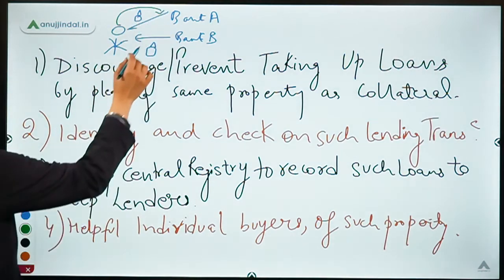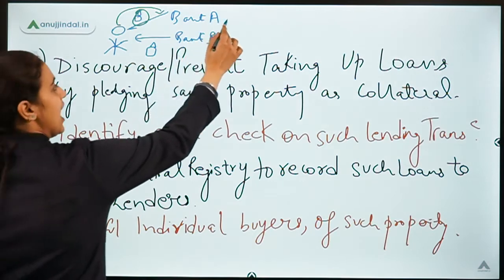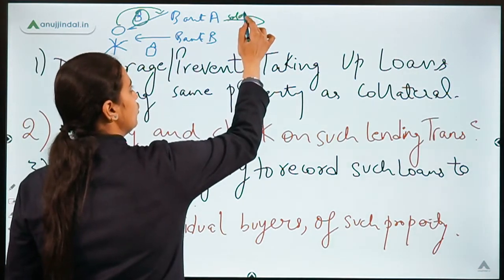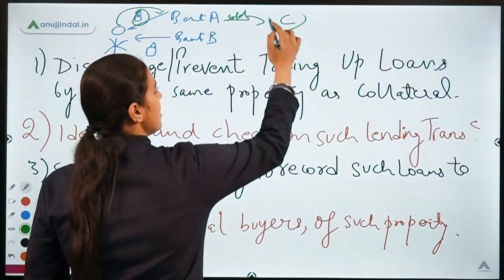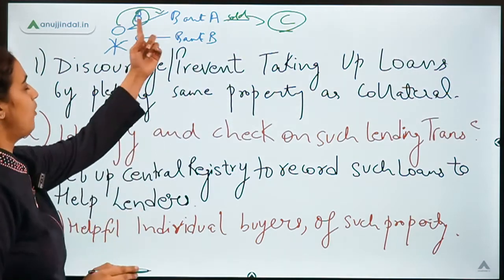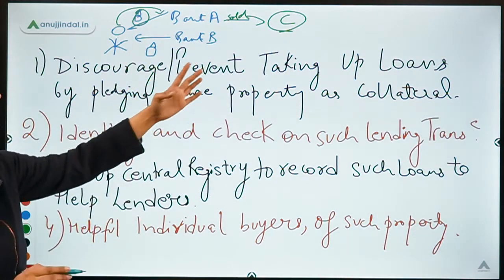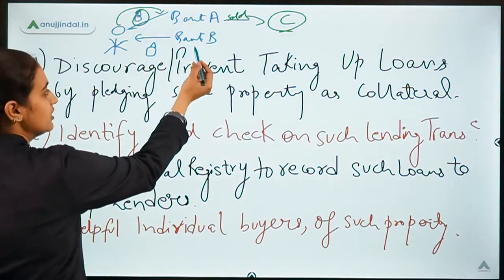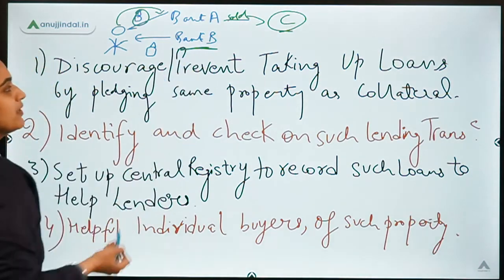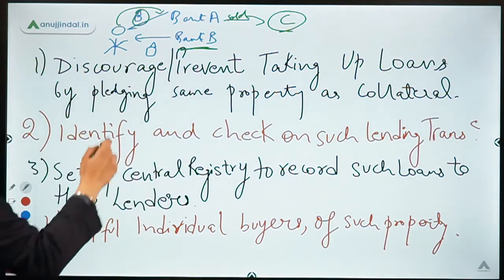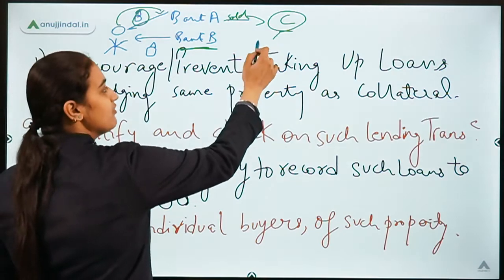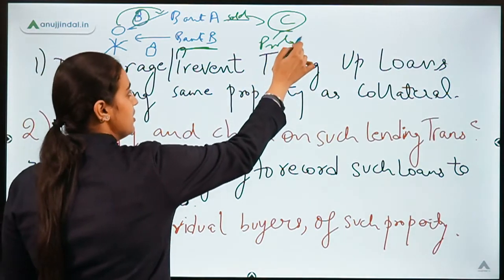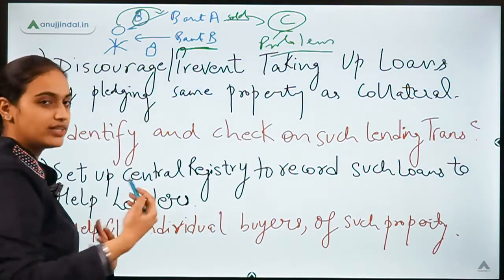So Bank A took this property and sold it to some person, say C. Now C is not aware that a loan was taken on that property from Bank B also, and that it is unpaid. So when he comes to know this, it will be a big problem for him, because he was not aware when he bought that property.